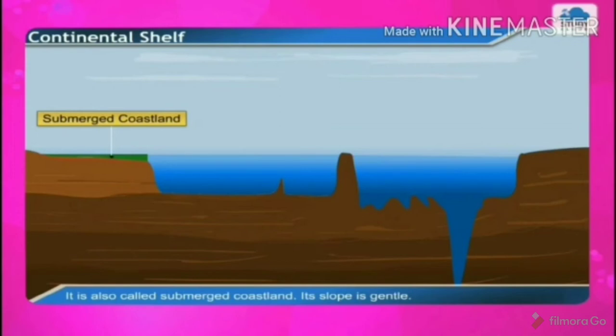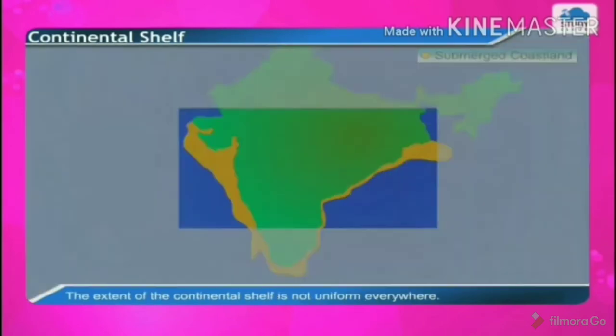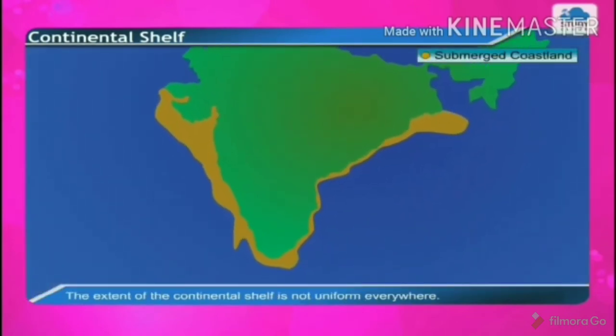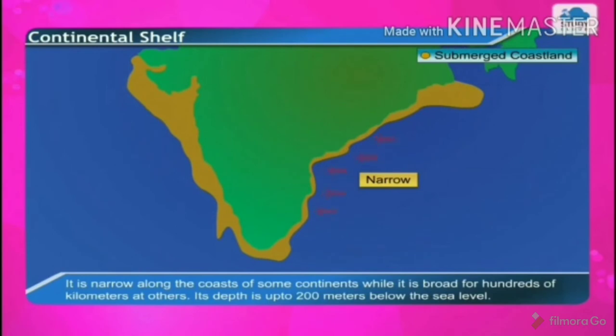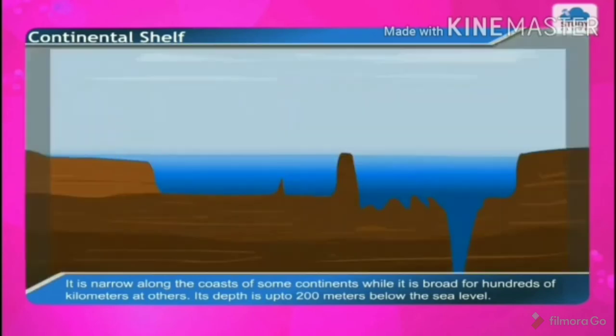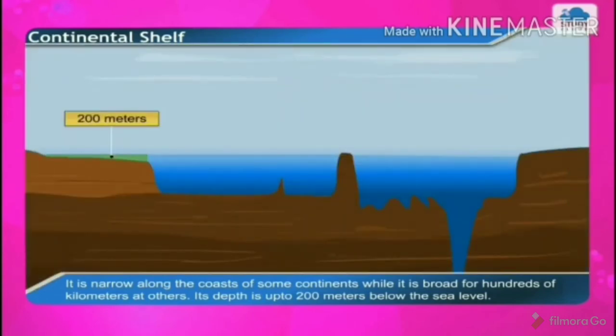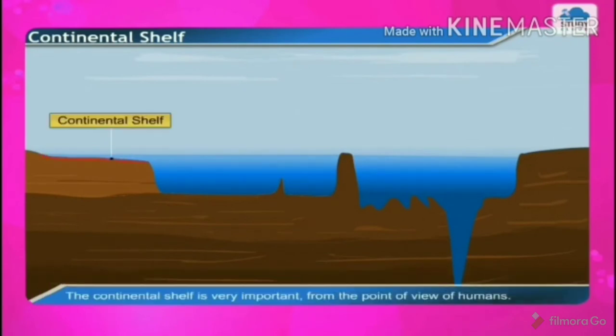It is also called submerged coastlands. Its slope is gentle. The extent of the continental shelf is not uniform everywhere. It is narrow along the coast of some continents while it is broad for hundreds of kilometers at others. Its depth is up to 200 meters below the sea level.